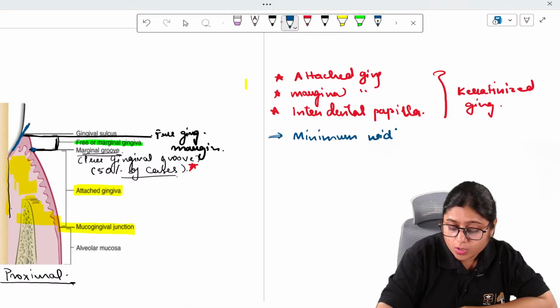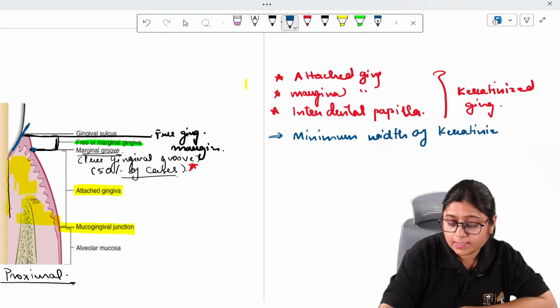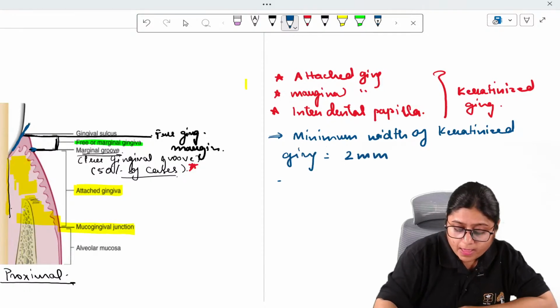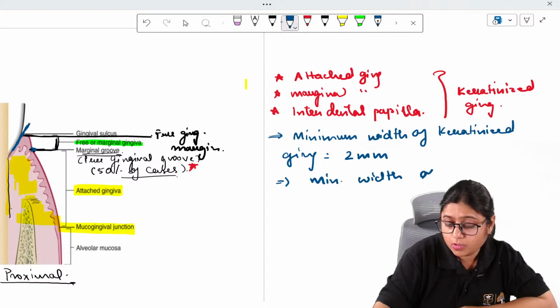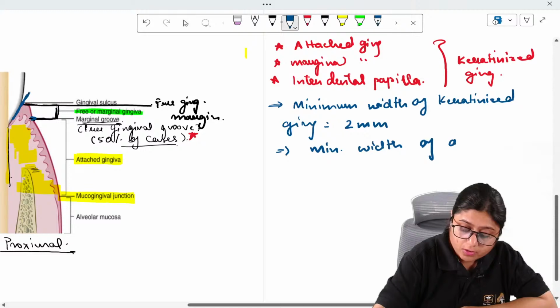Minimum width of keratinized gingiva should be 2 mm, and the minimum width of attached gingiva